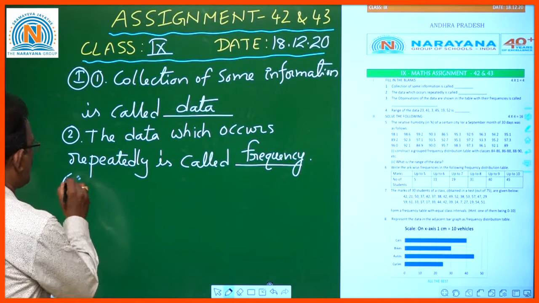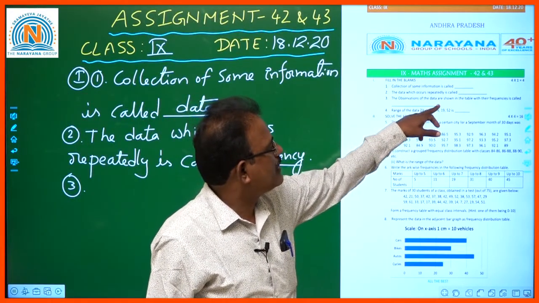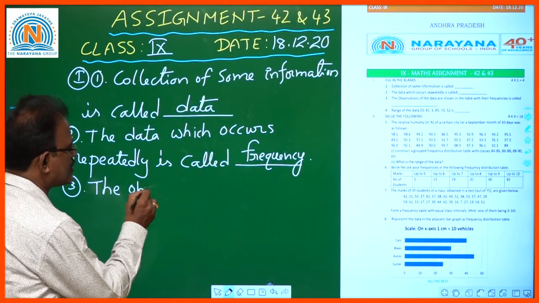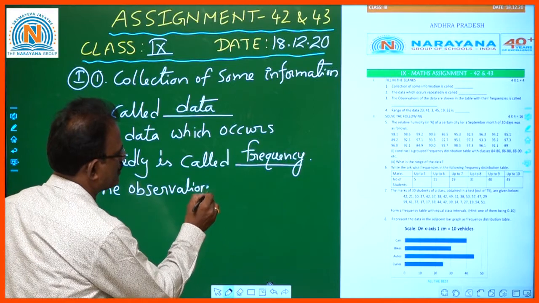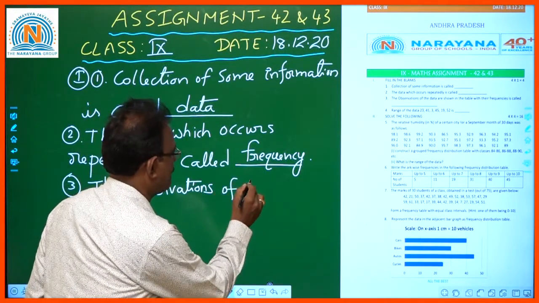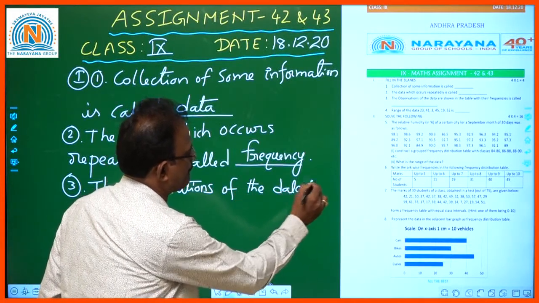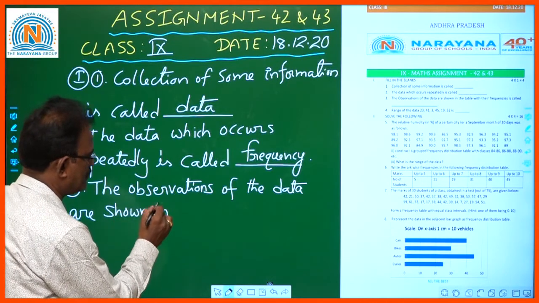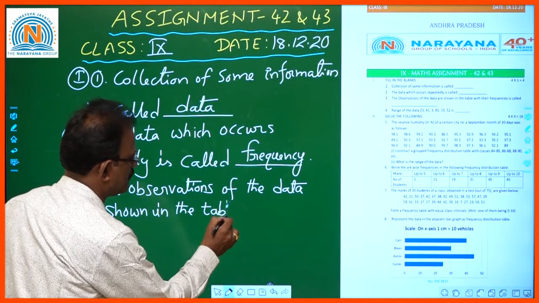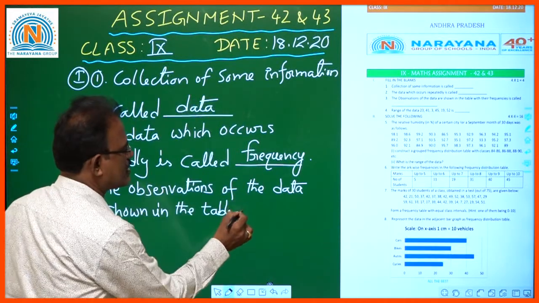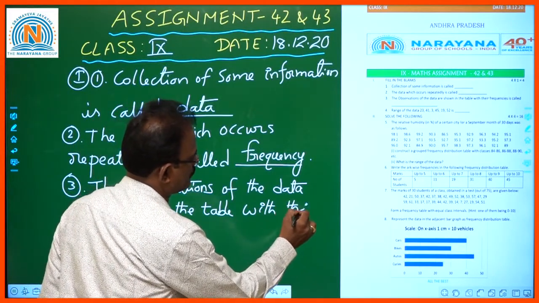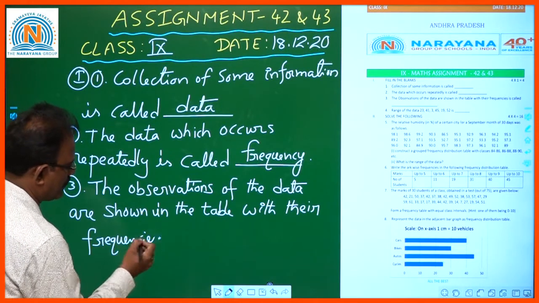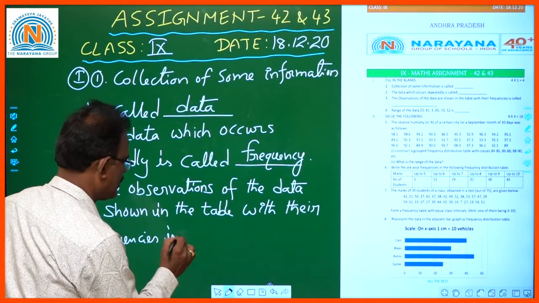Okay children, our third one: the observations of the data shown in the table with their frequencies is called what?